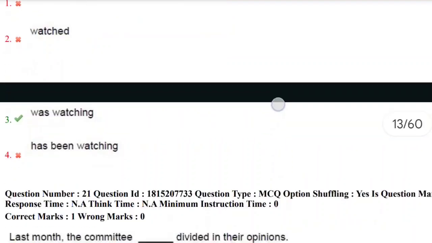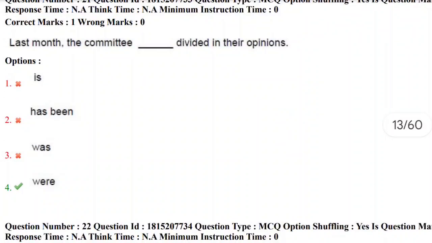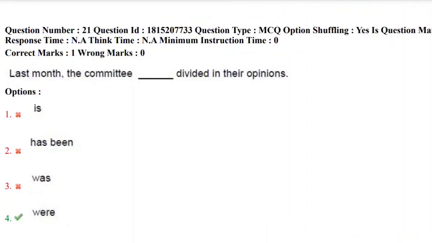Let's move towards next question, 21st question. Last month the committee ___ divided in their opinions, and we have the options is, has been, was, and were. In the sentence you need to identify the keyword last month, which implies past. The sentence is in the past tense, so is and has been are not going to be correct. So we have only two options, that is was and were.